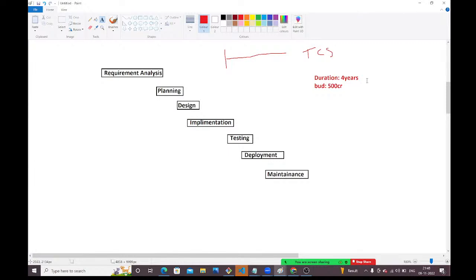In the waterfall model, we have one problem. Before starting the project, whatever requirement you have given, that is fixed, guys. Within these 4 years, you can't change the requirement in the middle. Whatever requirement you gave in the beginning is fixed until completing that project. You can't change it in the middle. Today I have one idea in my mind, and based on that idea, I asked you to develop one project.